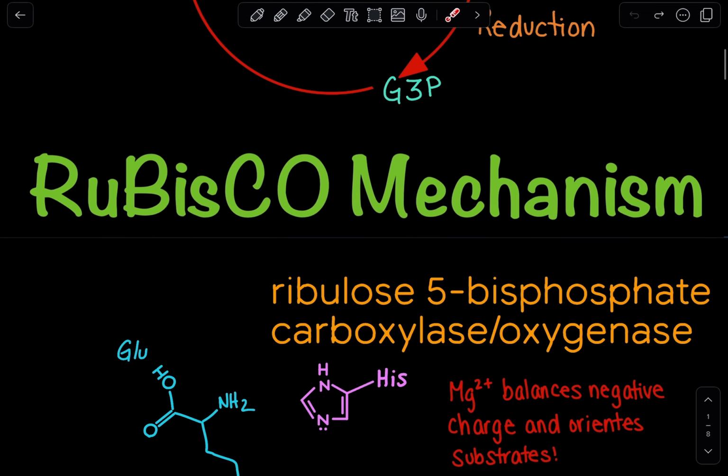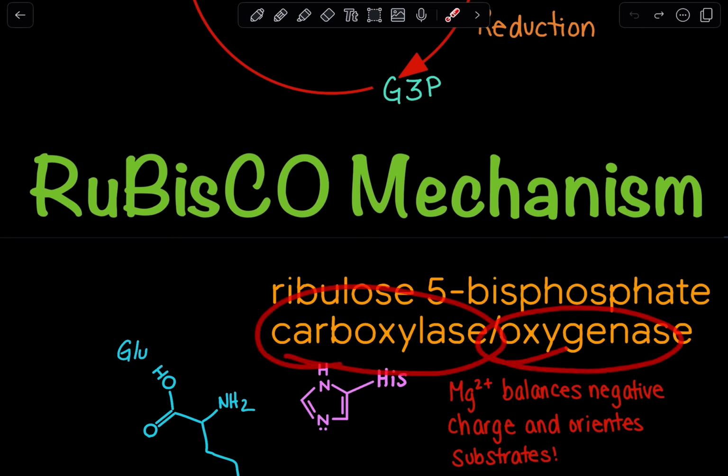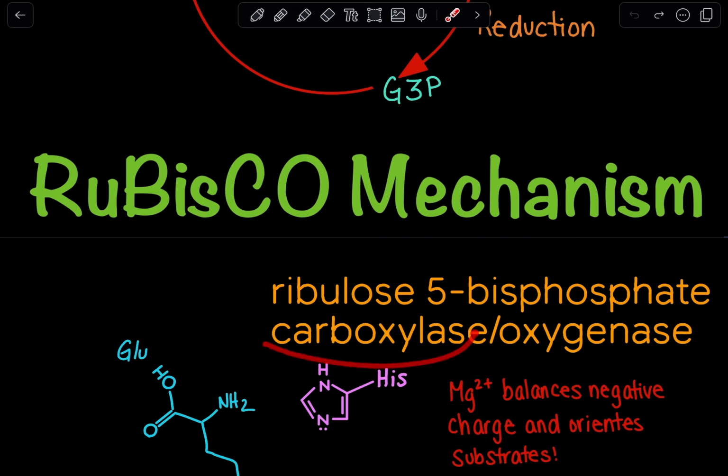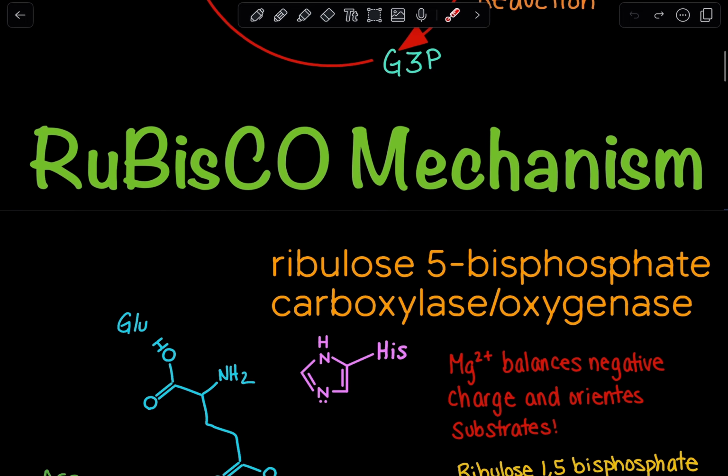Essentially, when RuBisCO is surrounded by a lot of oxygen, instead of carboxylating, it's going to oxygenate. So this is a limitation of RuBisCO, because for the Calvin cycle to occur effectively, we want carboxylation, not oxygenation.